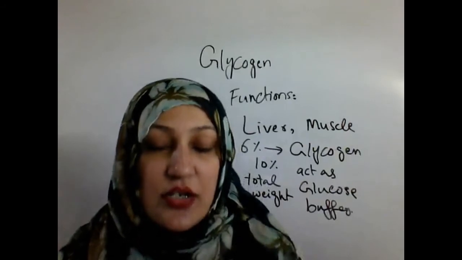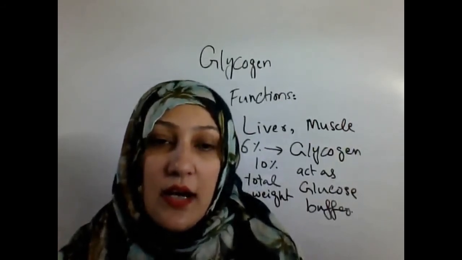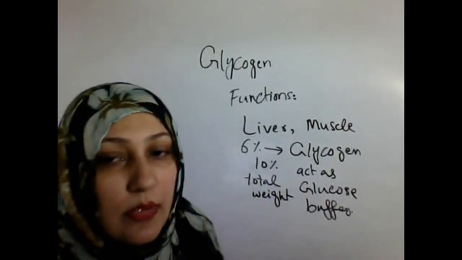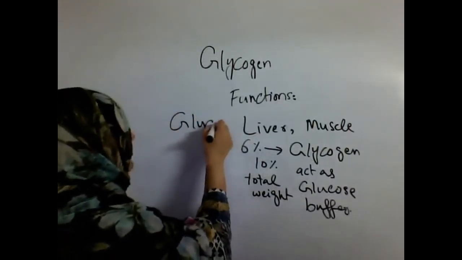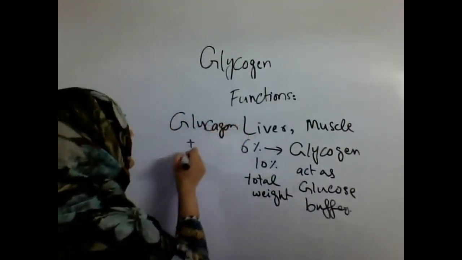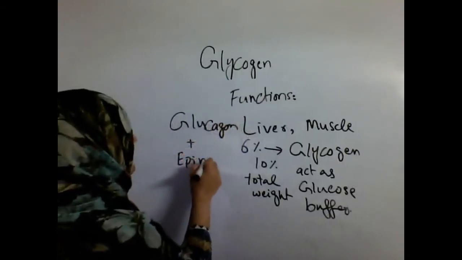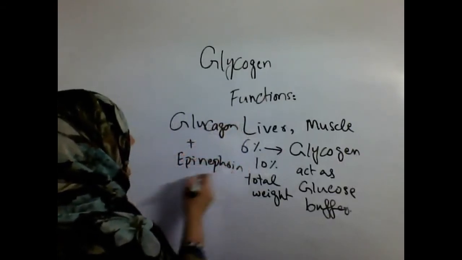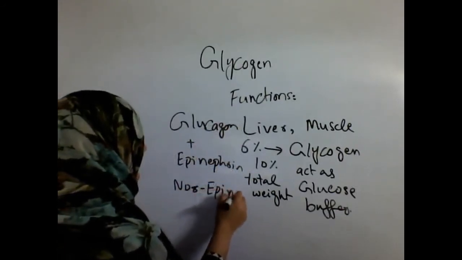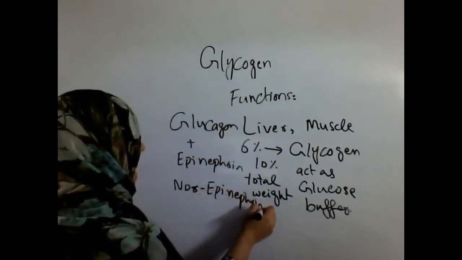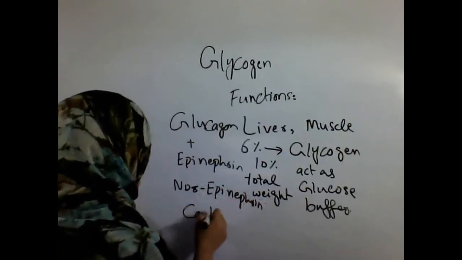In addition to glucagon, other hormones are also responsible for the breakdown of glycogen: glucagon plus epinephrine, norepinephrine, and cortisol.